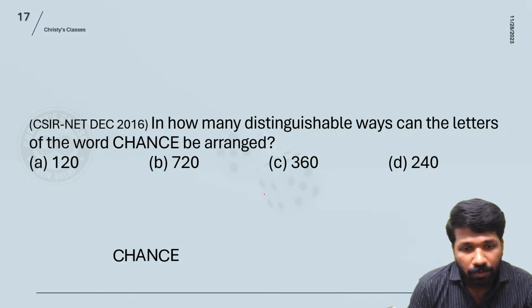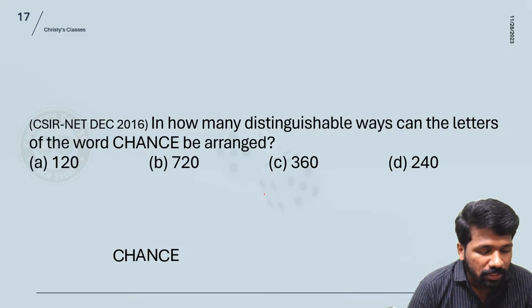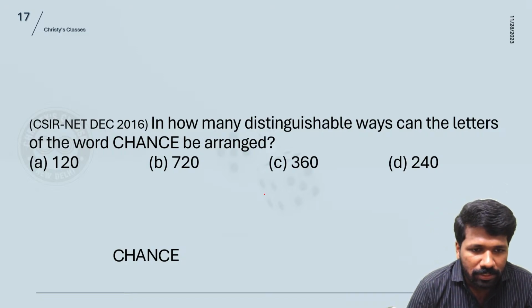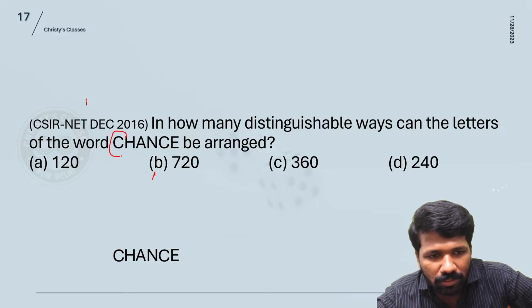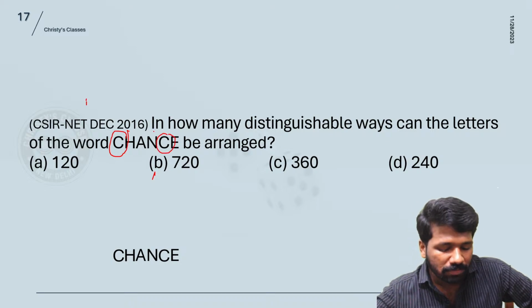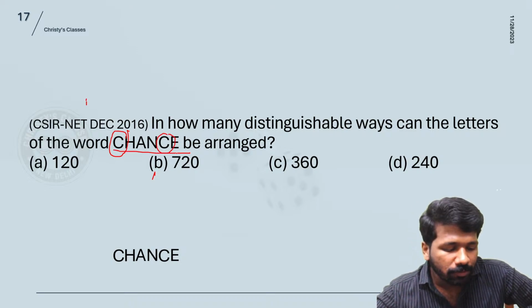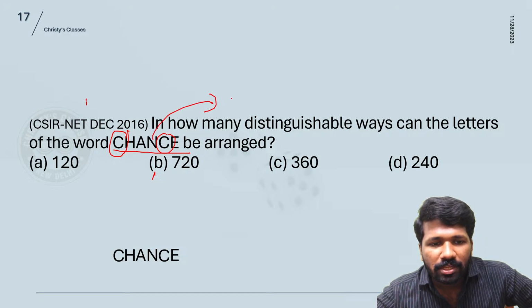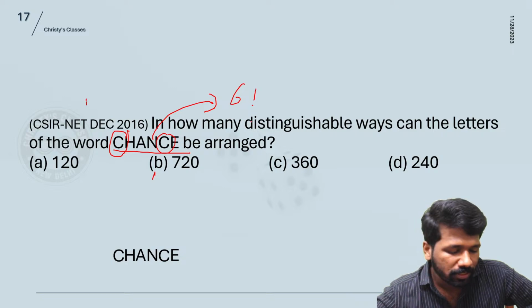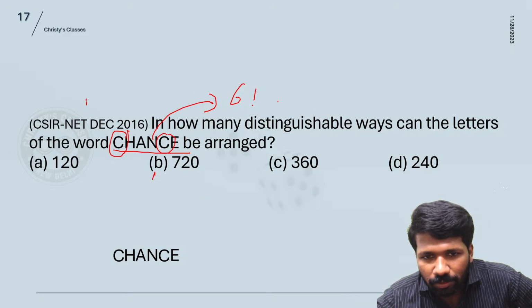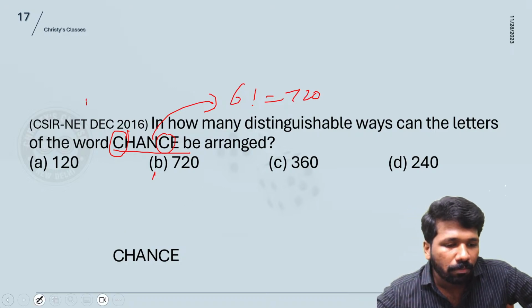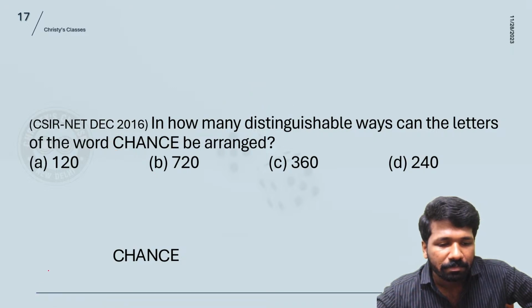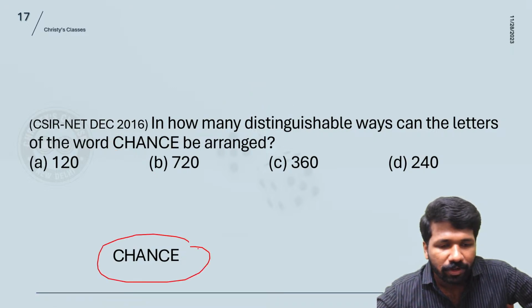Okay, some of you got option B, some of you got option C. So this is the next important thing you should understand in anagram problems. In all the previous questions we discussed, the letters were not repeating, but here letters are repeating. For example, C is occurring two times now. If all letters were different, I agree that the total number of rearrangements will be 6 factorial. 6 letters, 6 factorial, you will get 720. That means you are saying that 720 words can be formed from CHANCE by rearranging them.